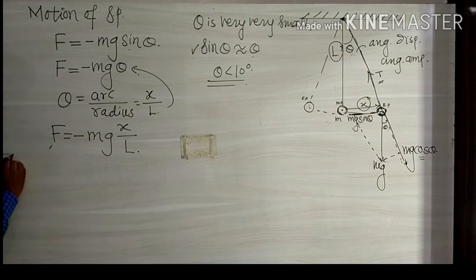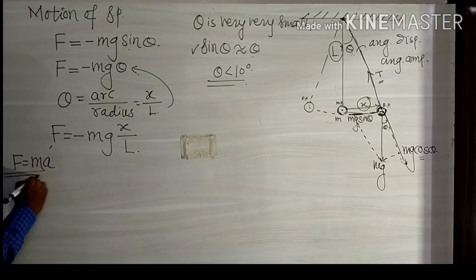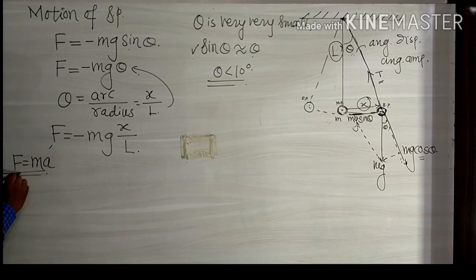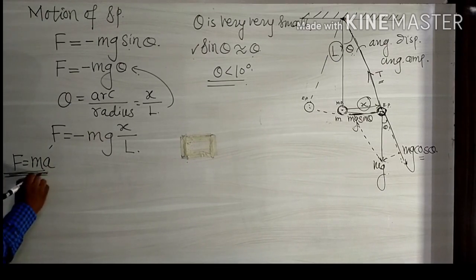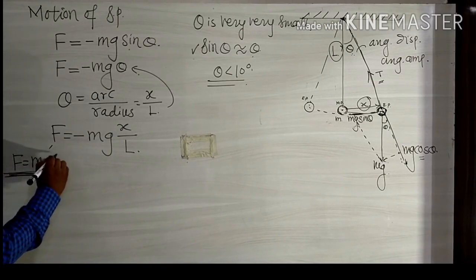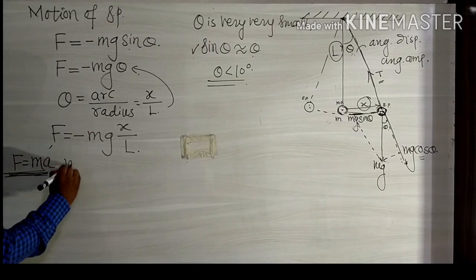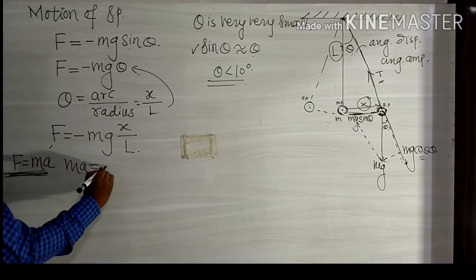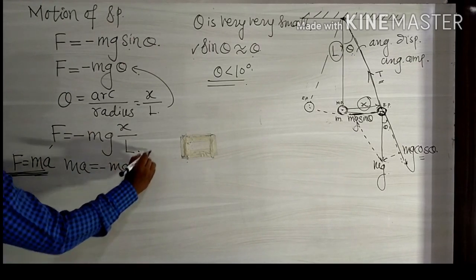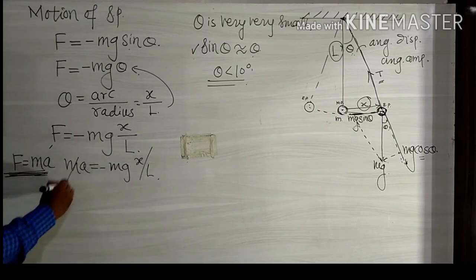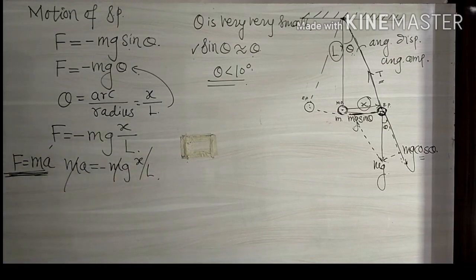You know that force is equal to mass into acceleration. That is Newton's second law of motion, a basic fundamental law of motion. We know a lot of dynamical information related to this law. So F is equal to ma. By putting the values, ma is equal to minus mg x upon L. The m on both sides gets cancelled.